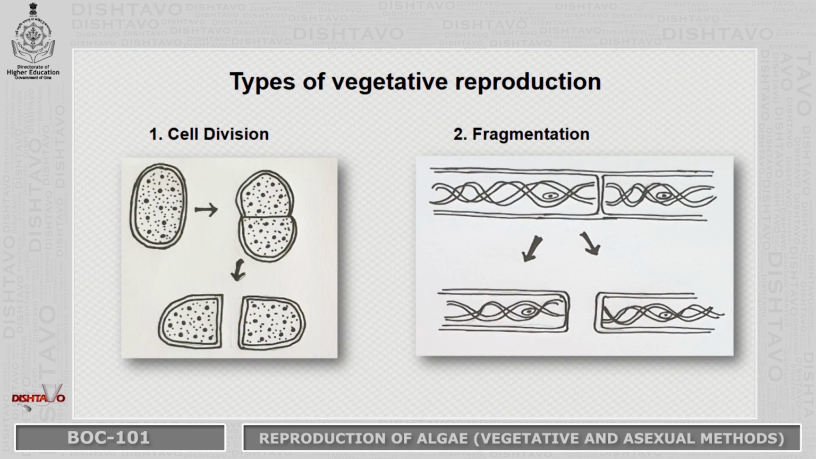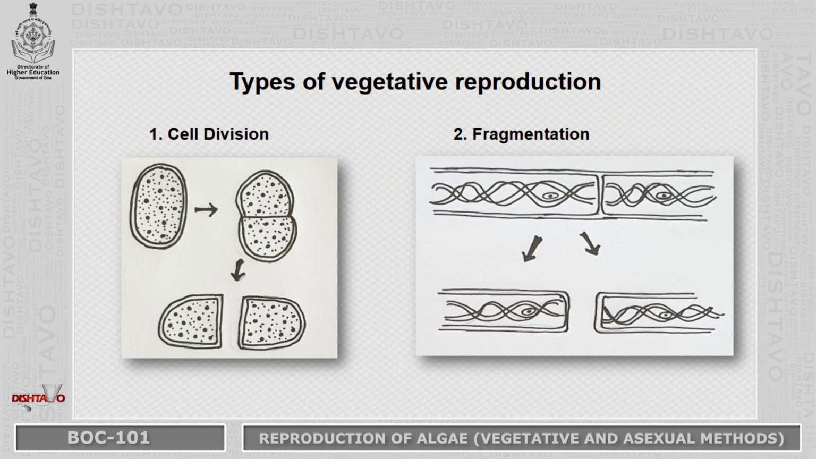The first one is cell division. Cell division is also known as fission. In this case, there is a mother cell that develops a septum in the middle and undergoes division. Due to division, it forms two daughter cells. Both these daughter cells are then capable of surviving as individuals.